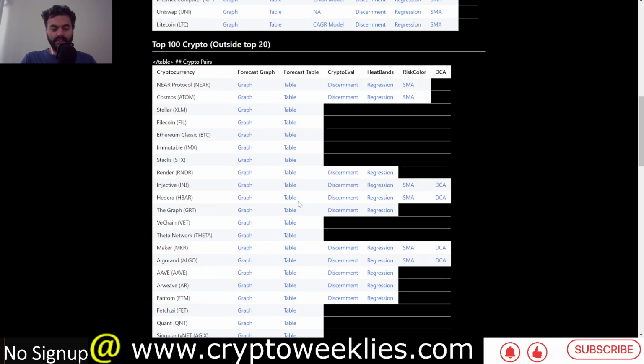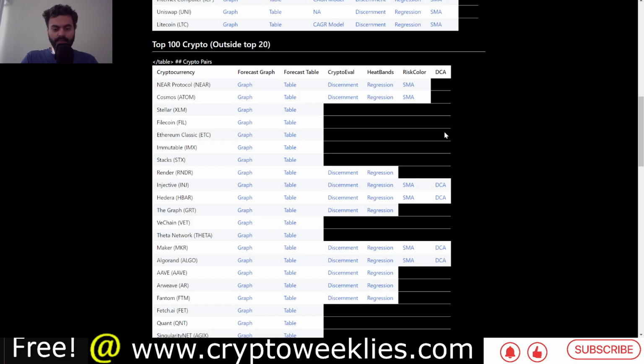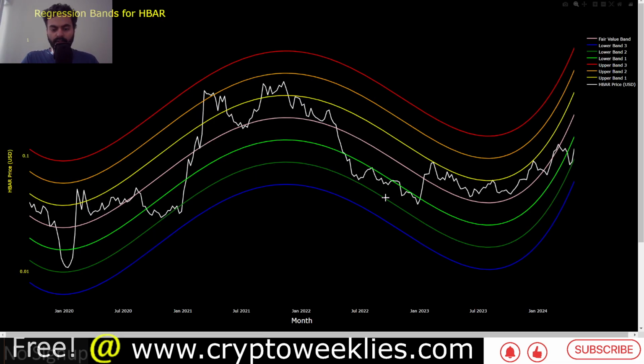In terms of Hbar related, discerning if it's overvalued or undervalued, today you can see with this MVRVZ approach, the price is in blue for Hbar, and the MVRVZ, which is market value, realized value based Z score. If this red line is below the zero threshold, that means the token or crypto is undervalued, which is the case for Hbar.